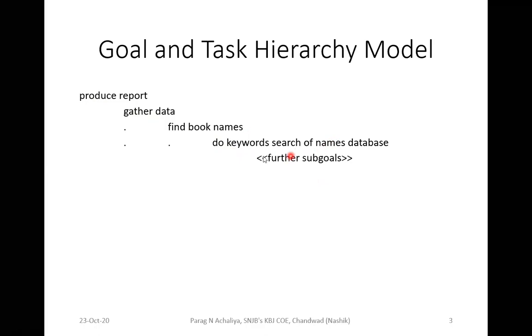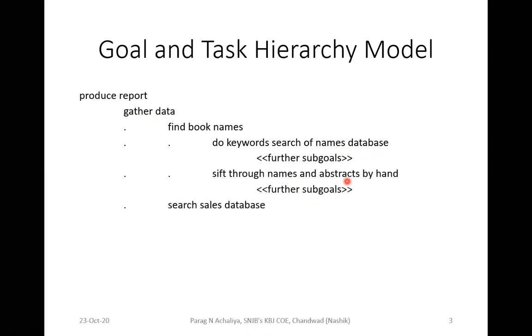Then again, if you wish to do this activity, you need to again divide that activity into sub activities, or that goal into sub goals. Likewise, you are going to shift through names and abstract by hand. This is the process. Again, it will be divided into sub goals. Then we will be searching the whole activity in the sale database.